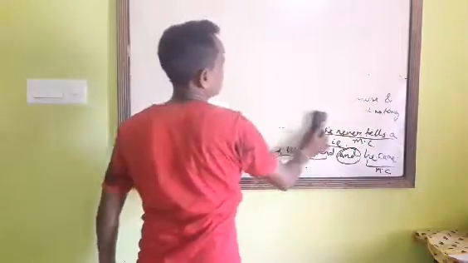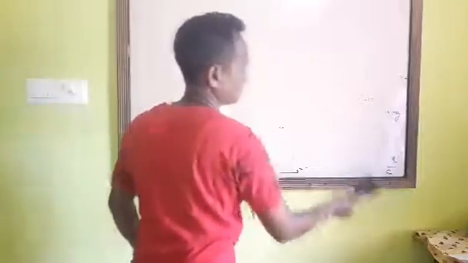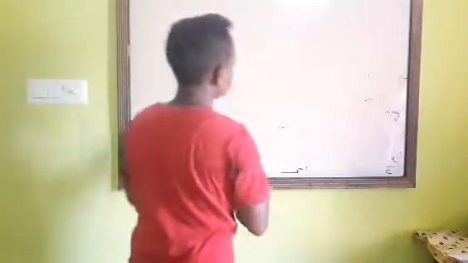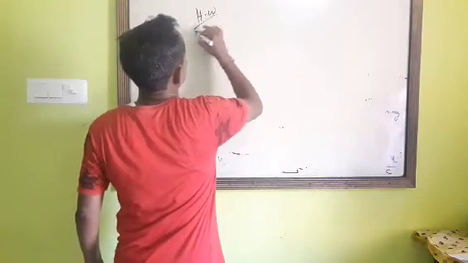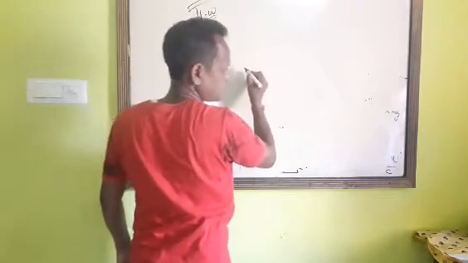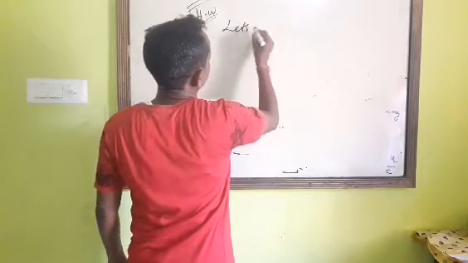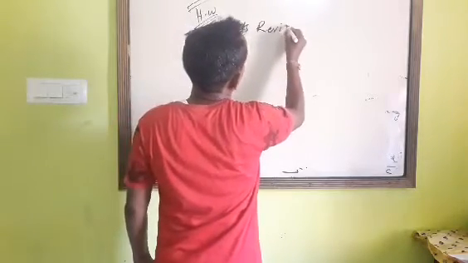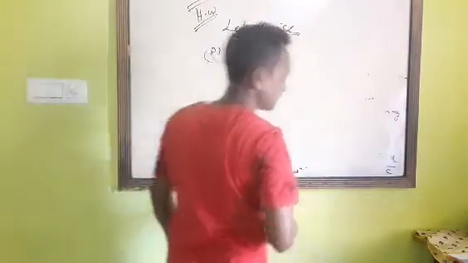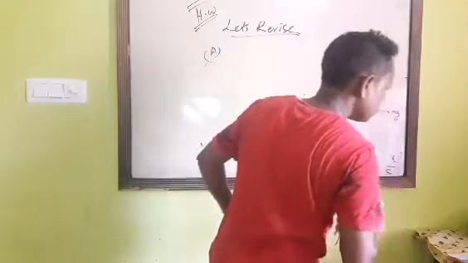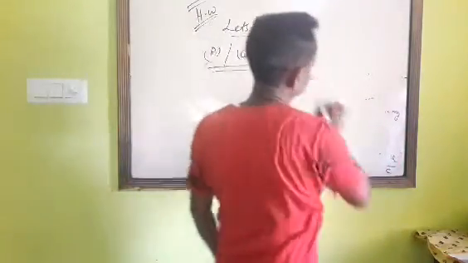I will discuss it one by one. A and C is your homework.